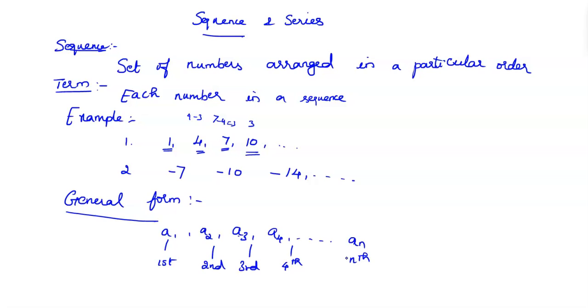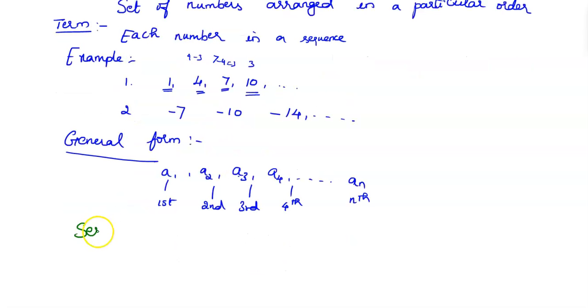Next we will move on to series. So see, what is sequence? Set of numbers arranged in a particular order. And what is term? Each number in a sequence is called a term. And we have discussed the examples also. Series. So we know what is sequence.